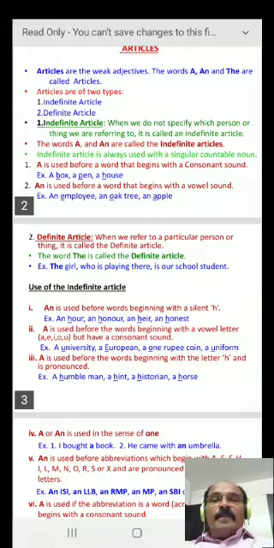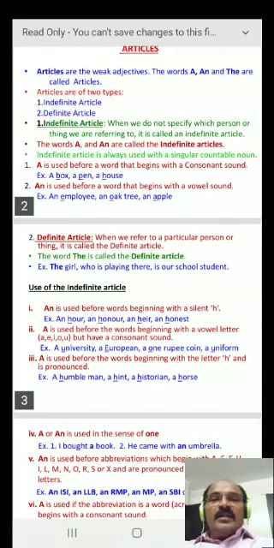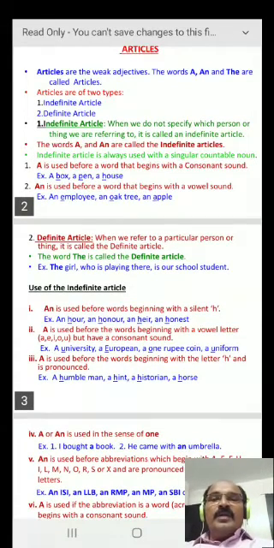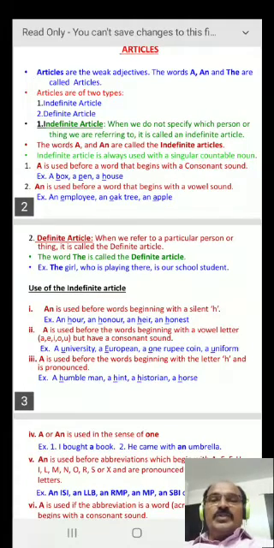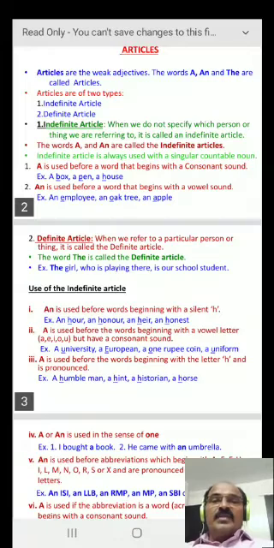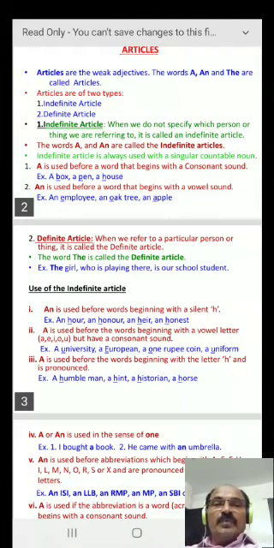1. The indefinite article an is used before words beginning with a silent h. For example, an hour, an honor, an heir, an honest. In all these words, the first letters h are silent, so an is used before them. 2.